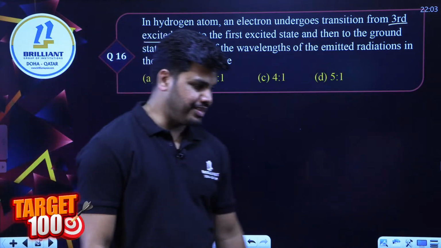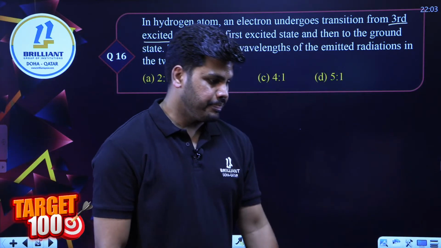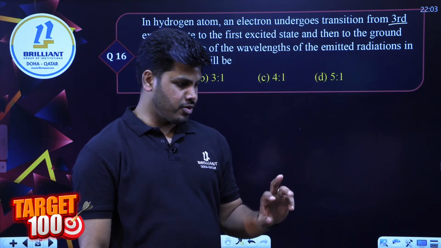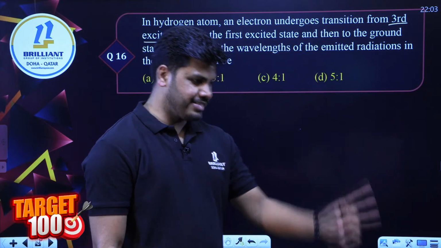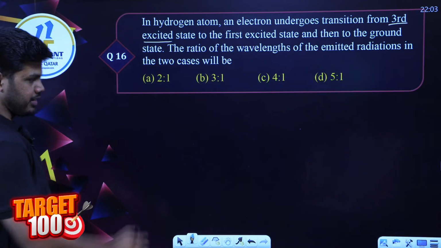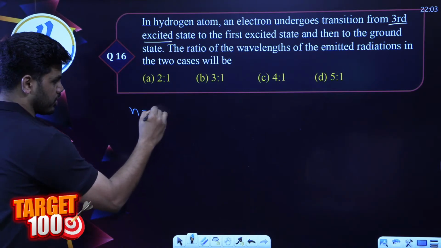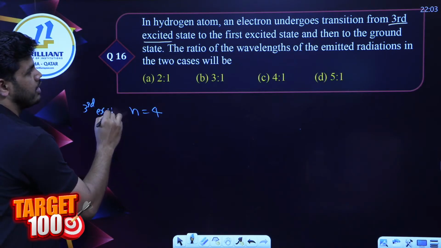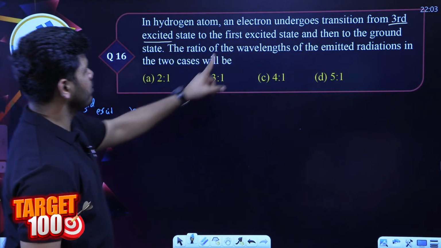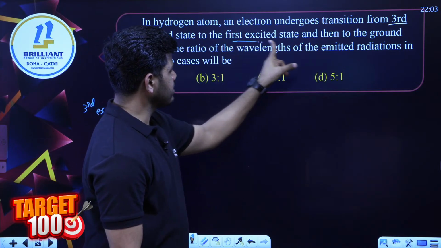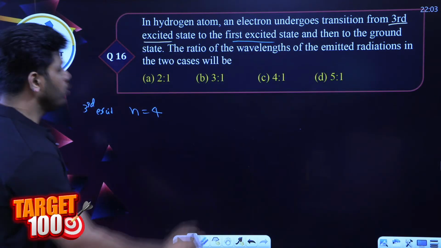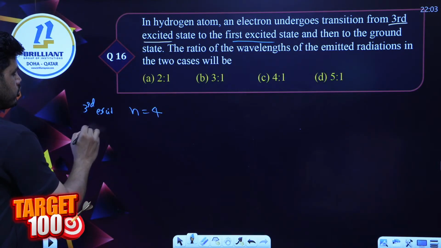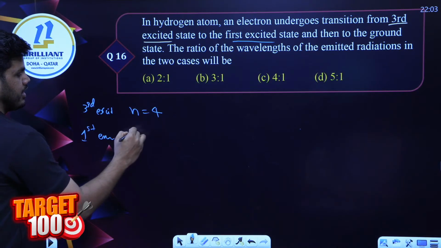Can you tell me which will be third excited energy level? Third excited, it is not N is equal to 3. Exactly, N is equal to 4, right? And what is the other one? First excited state. First excited is N is equal to 2.